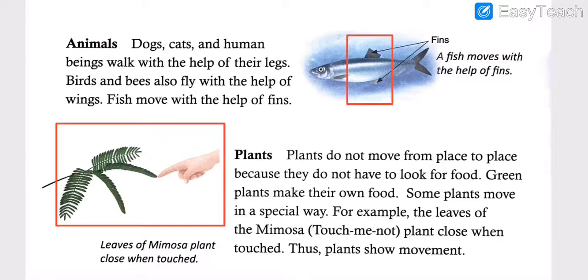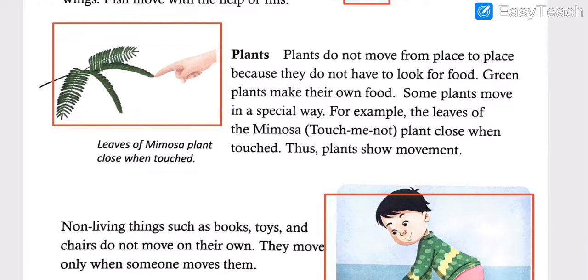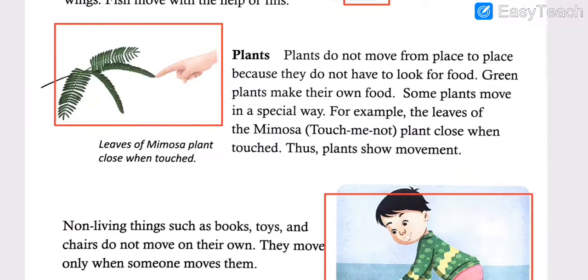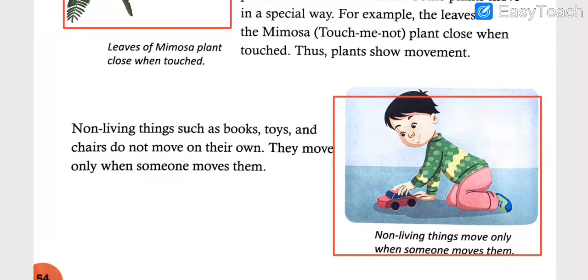If you bring the fish out of the water, what will happen? It will die. And about the plants, they have said that they cannot walk as such from one place to another, but they have movement, like the example shown, the touch me not plant. And coming on to non-living things, they cannot move on their own. I hope you understood this much and you don't have doubts so far.